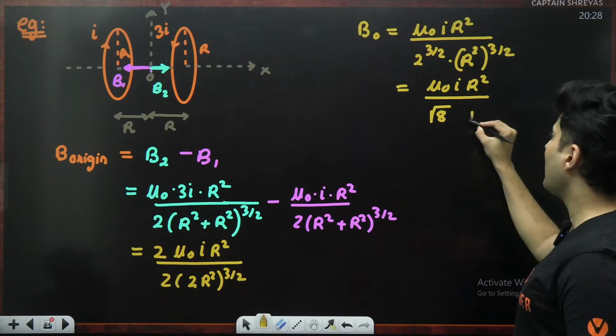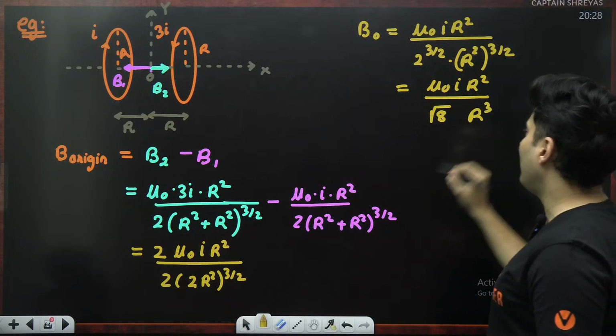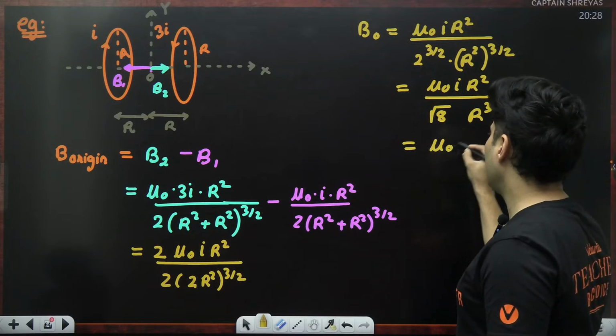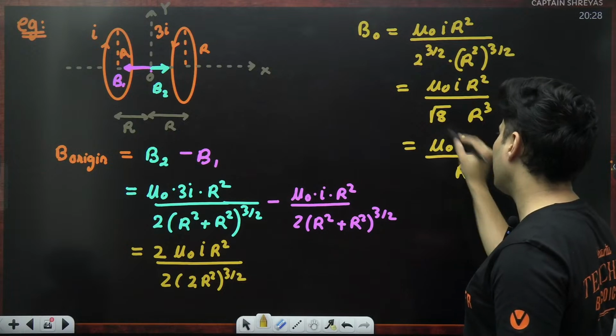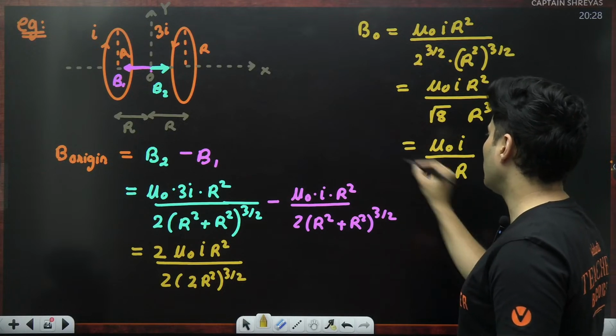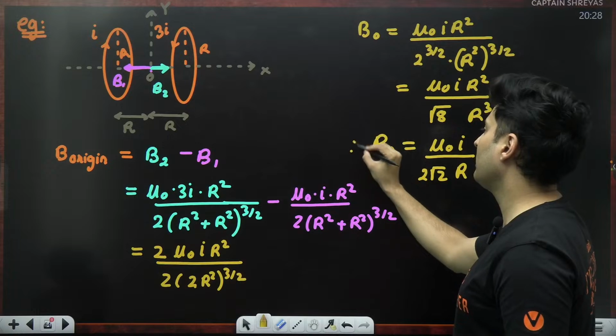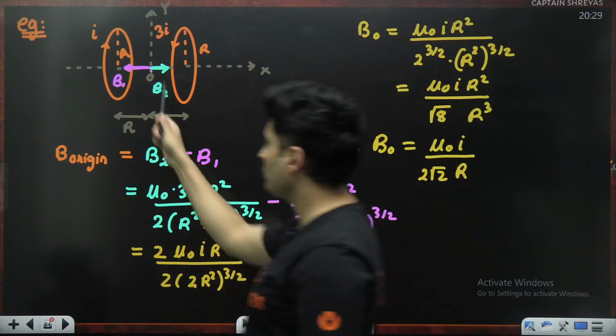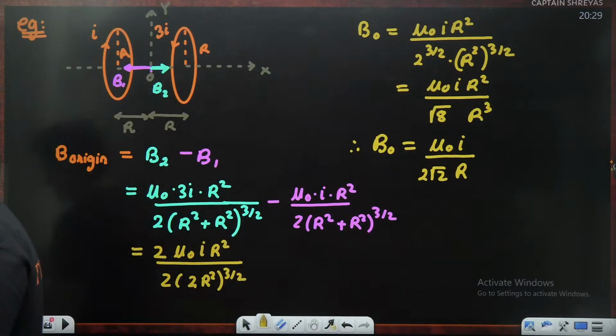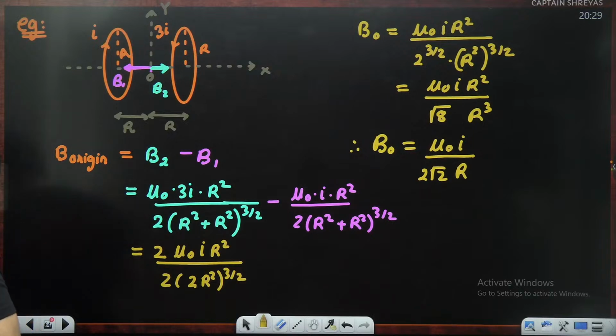This is basically r raised to 3. R square will cancel, so I'll be left with mu naught I divided by r. Root of 8 is 2 root 2. So that's the magnetic field at the origin. Correct? That's the magnetic field at the exact origin.